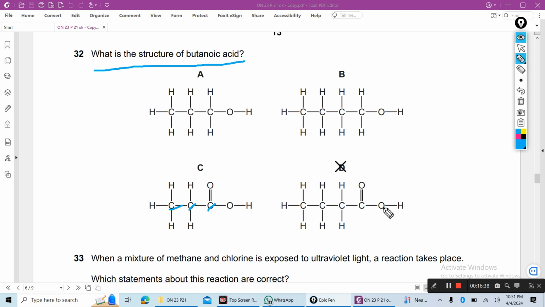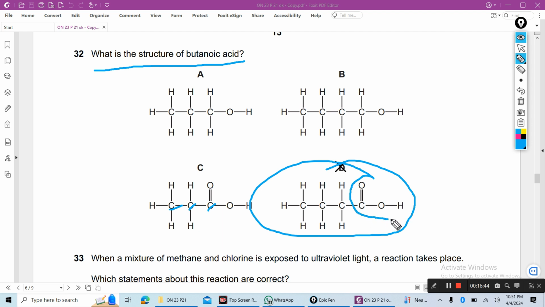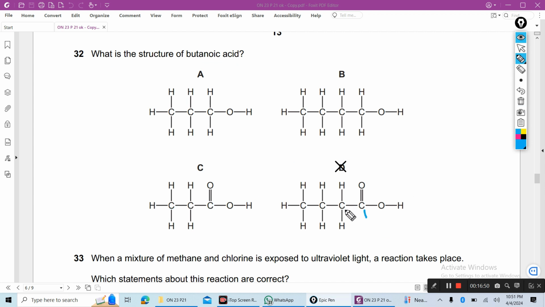This is the carboxylic acid functional group, COOH. 1, 2, 3, 4, so a 4-carbon carboxylic acid is butanoic acid. Next, why not A? A is propanol, an alcohol, and B is also an alcohol, butanol.